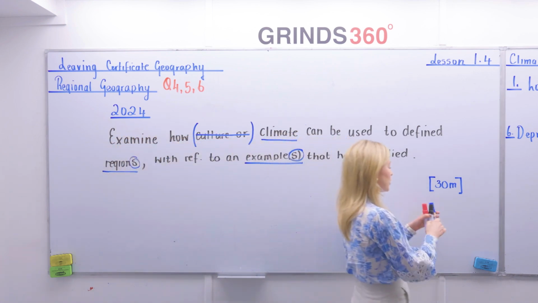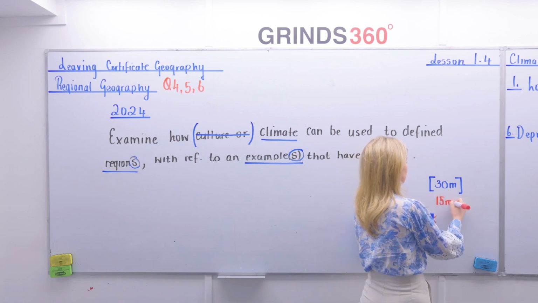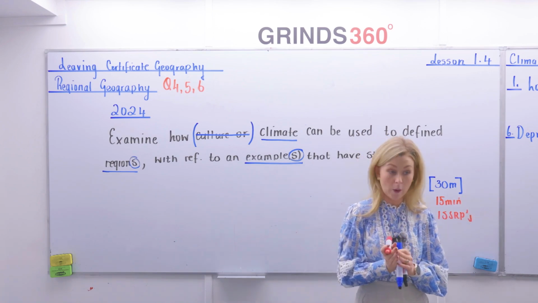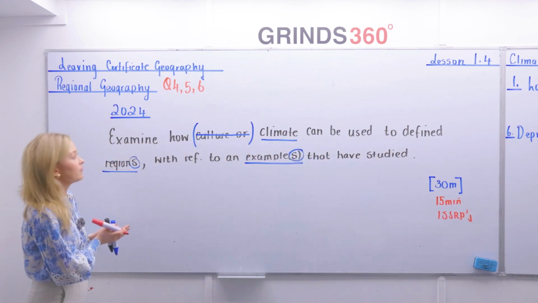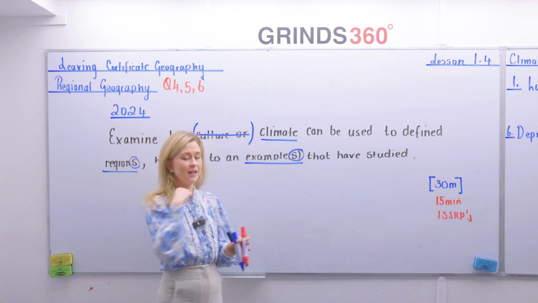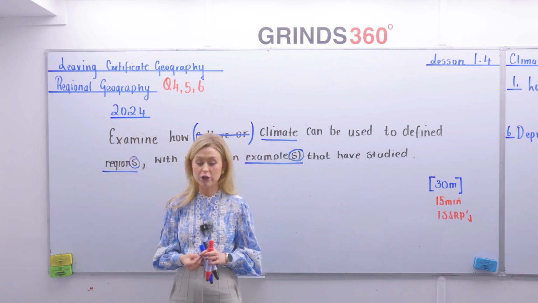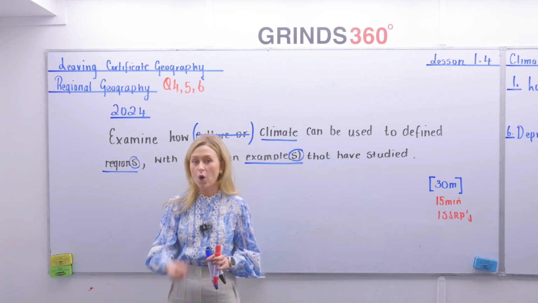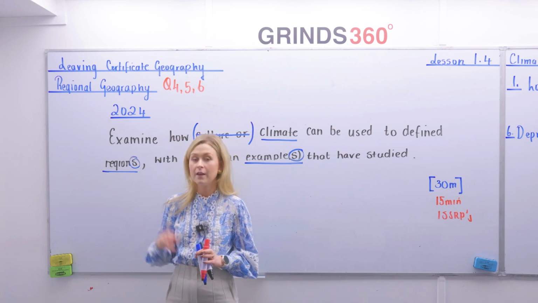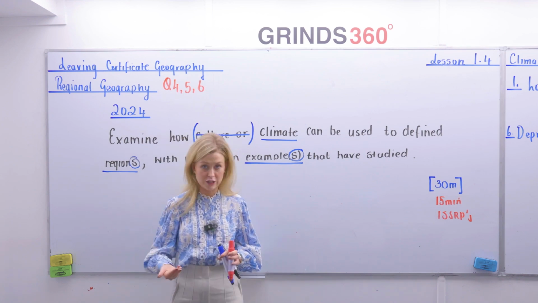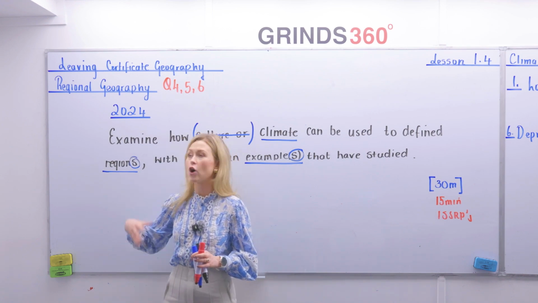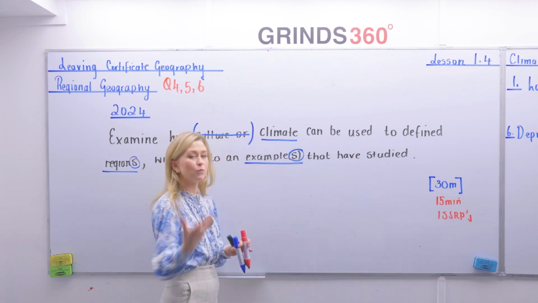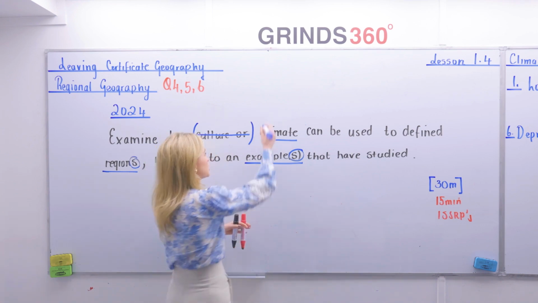Now this question is worth 30 marks, and 30 marks to me is 15 minutes of my time and 15 significant relevant points in my Leaving Cert exam at 2 marks each. So let's start off with the word climate. Here in the concepts of region chapter, you'll be looking at climatic regions or geomorphological regions or cultural regions, and there's always aspects related to them. When we speak about culture, we also talk about language and religion. When we speak about geomorphology, we talk about rock structure, relief, rock type. But when someone talks about the climate, they usually talk about 2 things.